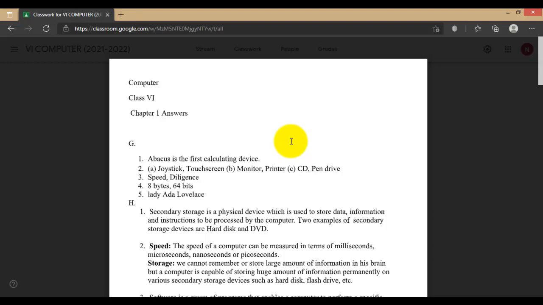Because 1 byte is equal to 8 bits. So 8 into 8, that is why it becomes 64. 8 eights are 64. It requires 8 bytes and 64 bits.